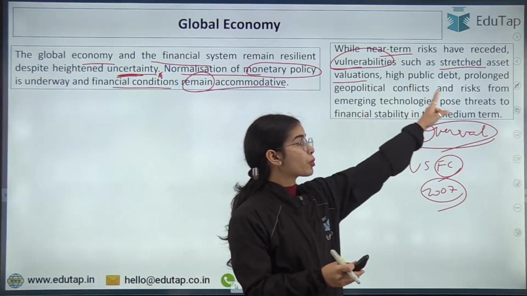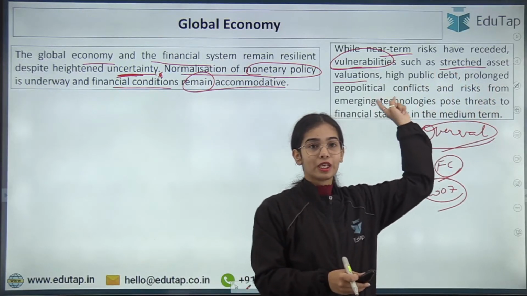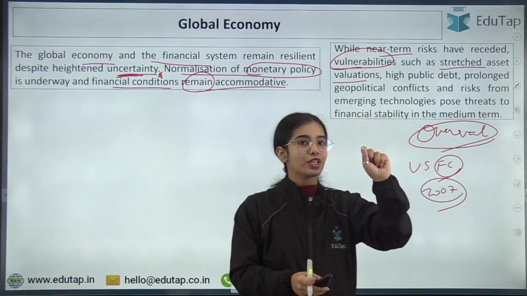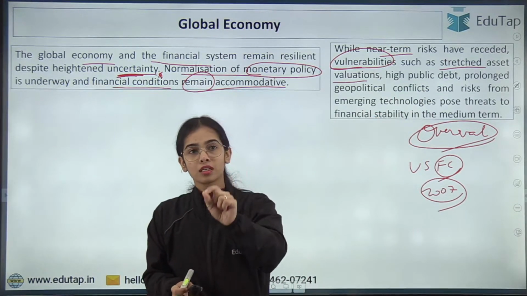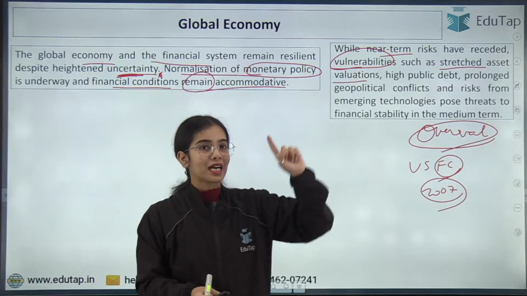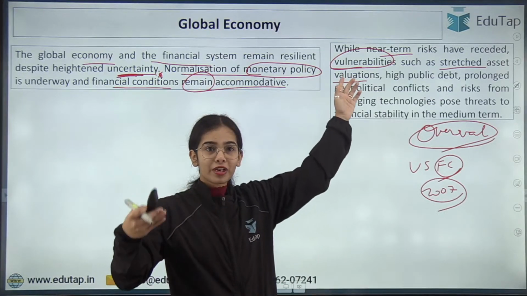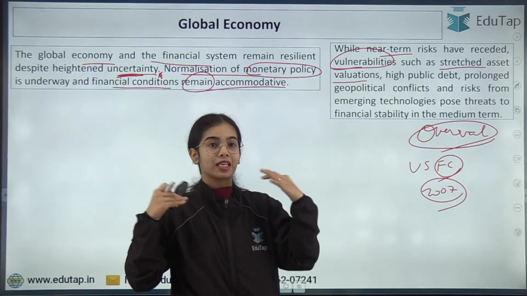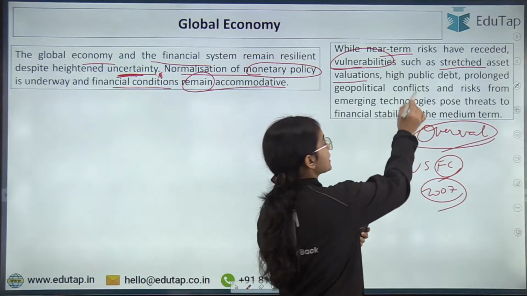Now there is again the problem of the stressed asset valuation. That means there is overvaluation that is happening of certain assets. So that is a problem, that is a vulnerability that can affect the economy in the long term, that can affect the global economy. Okay, next is high public debt.